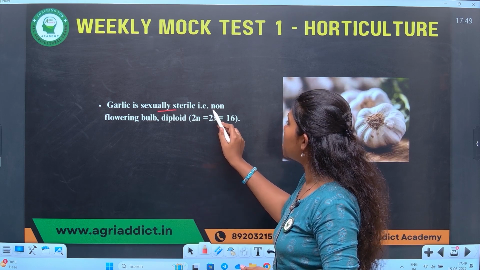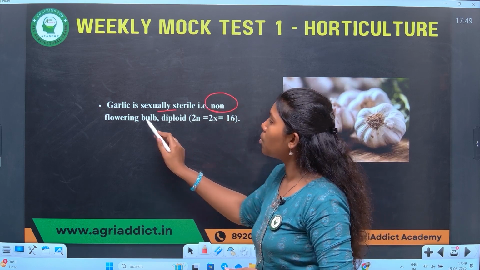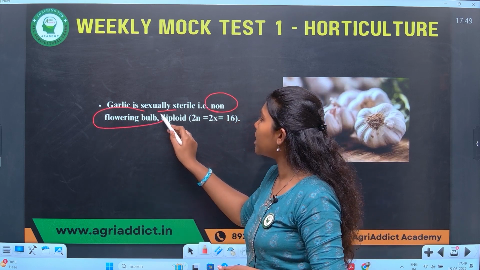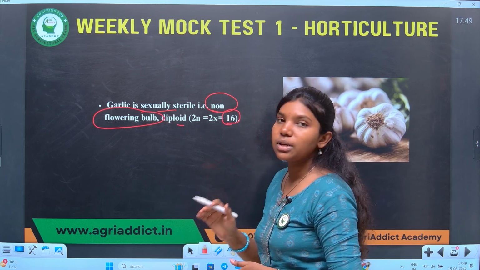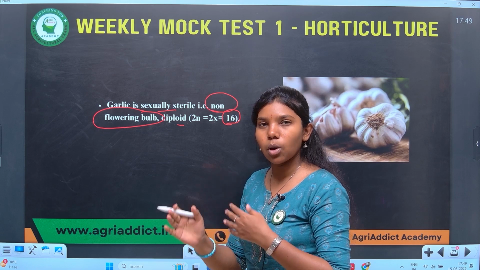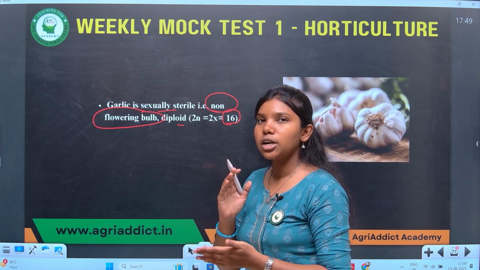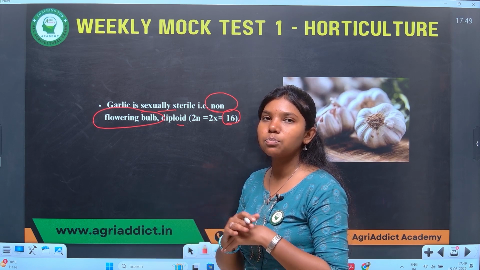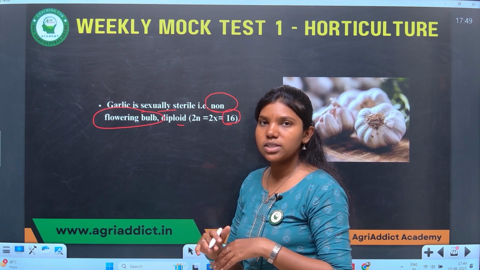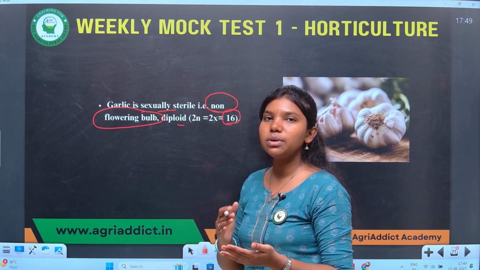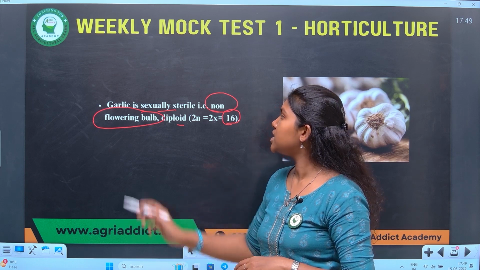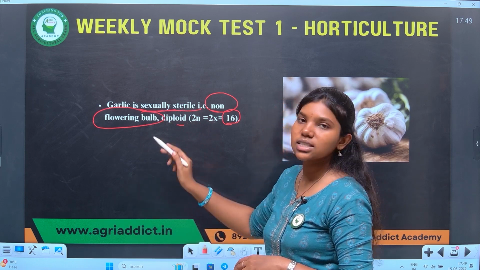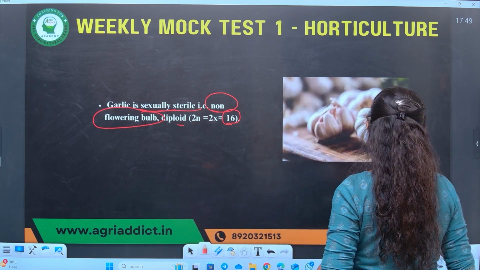That means it does not produce flower. It is a non-flowering bulb with a diploid chromosome number of 60. Normally, triploid plants do not produce seed, but here garlic, being a diploid, does not produce flowers. That's the definition of sexually sterile diploid. That is garlic. We'll go to the next question.